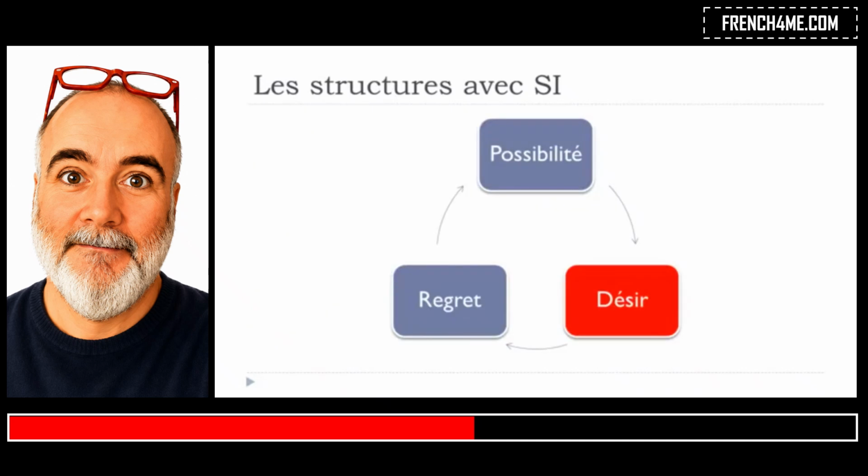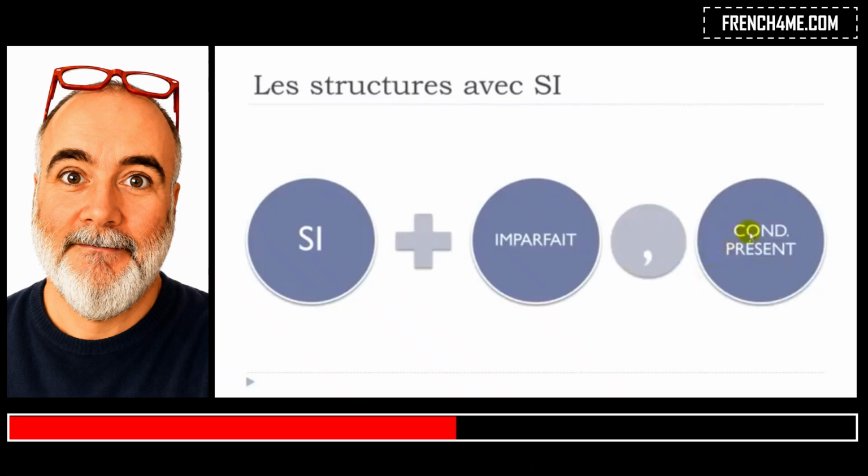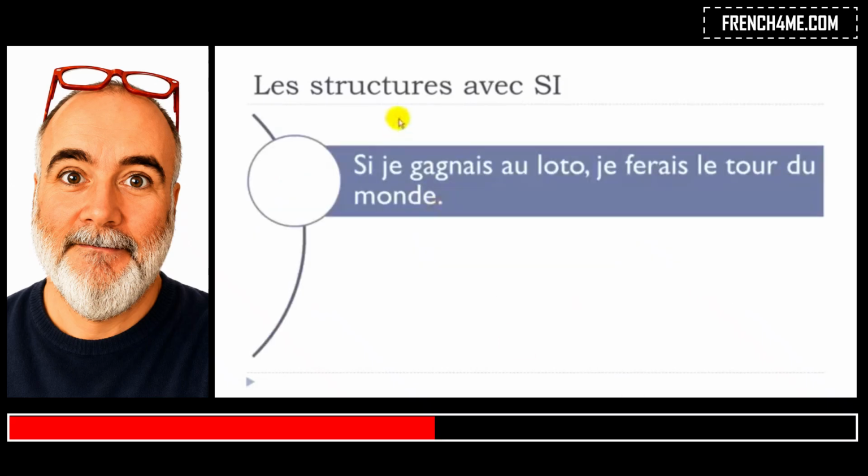Second category, if you want to express the desire, le désir. And then normally, we will use si avec l'imparfait, and it should be followed by le conditionnel présent. Okay? Donc si plus imparfait, and then conditionnel présent. Let's take one example here.